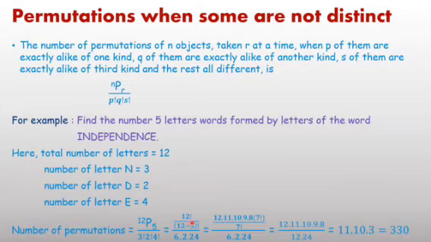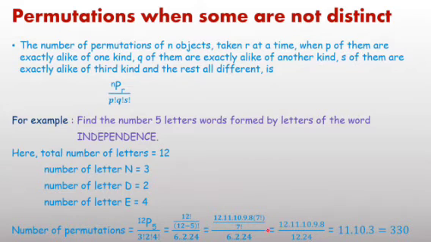Numerator, just simplify it. Factorial 12 upon factorial 12 minus 5. The value of factorial 3 is 6, because 3 into 2 into 1 is 6. The value of factorial 2, 2 into 1, is 2. And the value of factorial 4, 4 into 3 into 2 into 1, is 24. Factorial 12 we can write as 12 into 11 into 10 into 9 into 8 into factorial 7 upon factorial 7. Here factorial 7 cancels out.